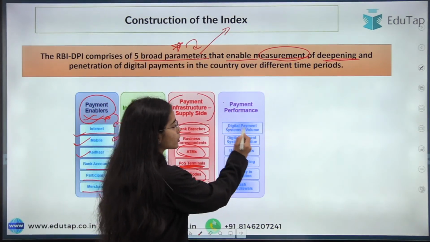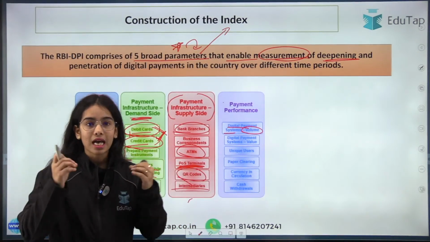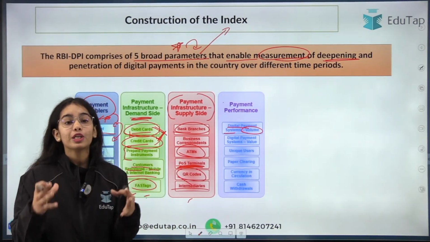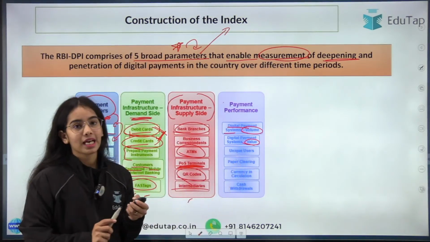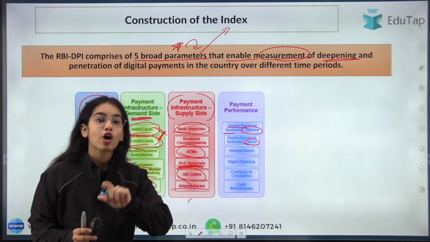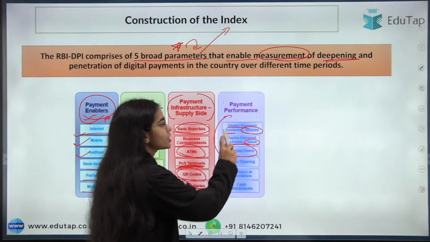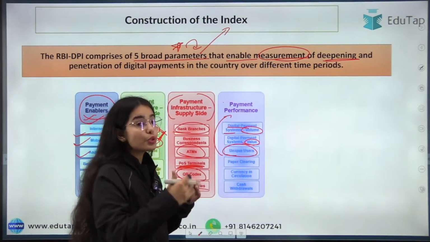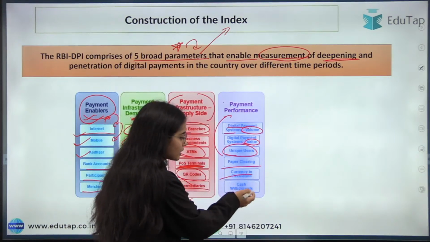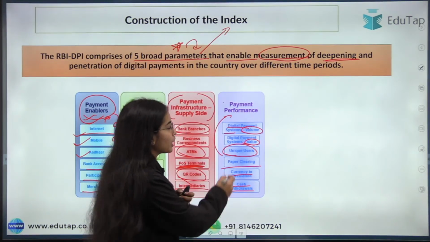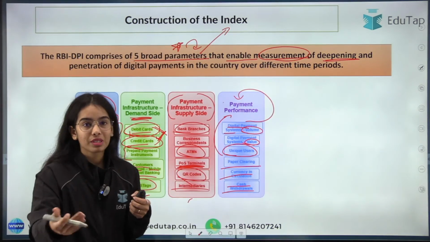That is seen through the volume, the increase that has happened in the digital payment volume, the value of the total digital payments that has happened, how many unique users, how many new users have been added to the digital payment system and have started using it, the paper clearing, the currency in circulation, the cash withdrawals that are happening. So through all of this, it is seen how the payment performance is happening.